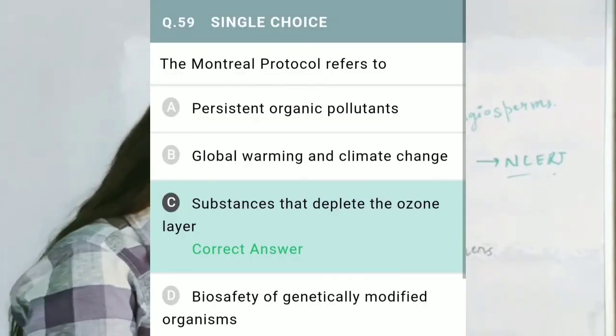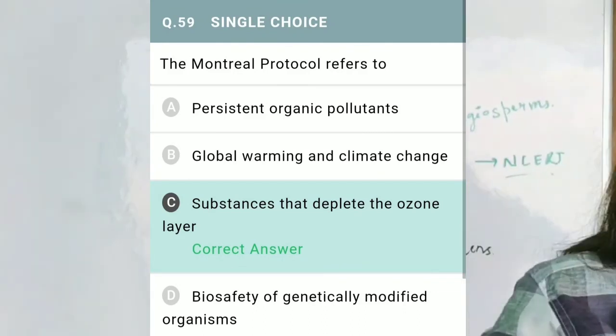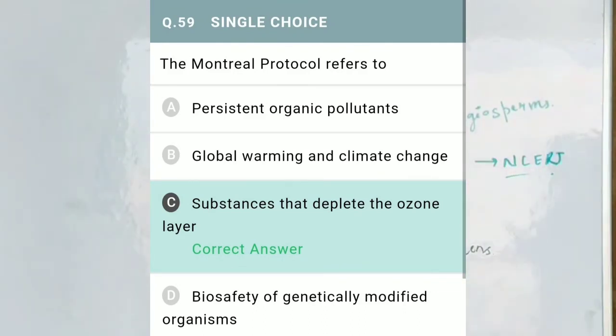Now move to the next question, question number 59. Question number 59 says the Montreal Protocol refers to. So we have to tell about the Montreal Protocol. The correct option is option C, that is substances that deplete the ozone layer. Montreal Protocol में क्या हुआ था? It was a treaty signed by over 150 countries in Canada. This treaty is about controlling the agents which deplete the ozone layer, for example CFC, that is chlorofluorocarbons. Okay. Now move to the next question, question number 60.